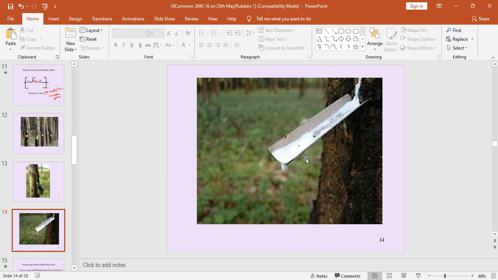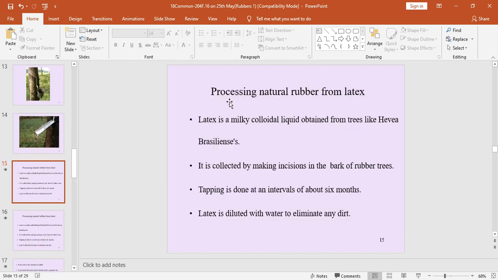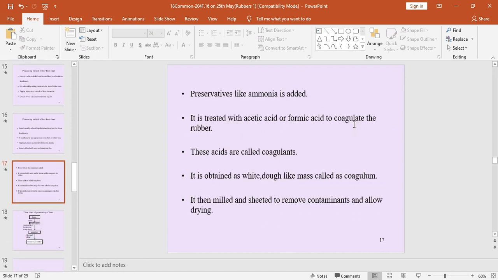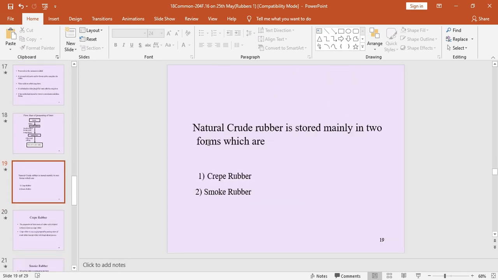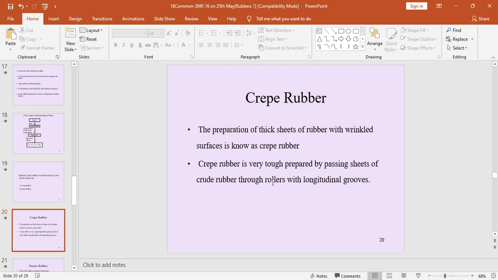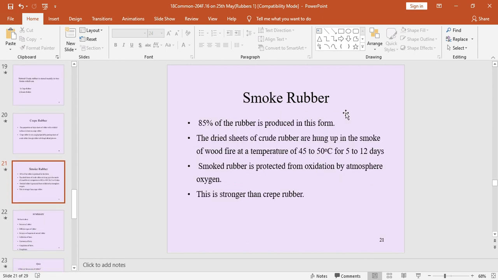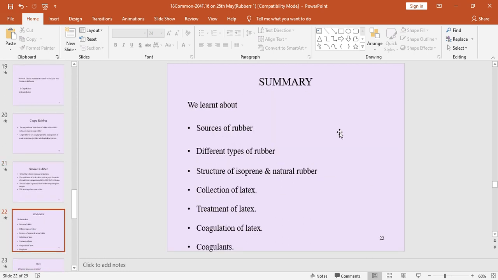It is a milky colloidal liquid called latex. Processing of natural rubber from latex, there is a flow diagram for the processing of latex. Next, this rubber is divided into crepe rubber and smoked rubber. Crepe rubber we prepare first, from that crepe rubber we can prepare smoked rubber, right?